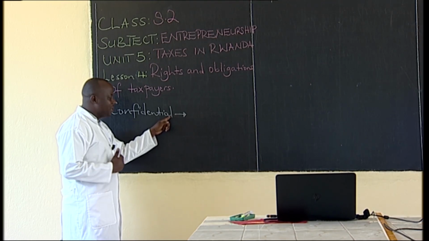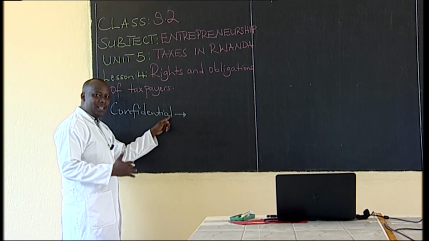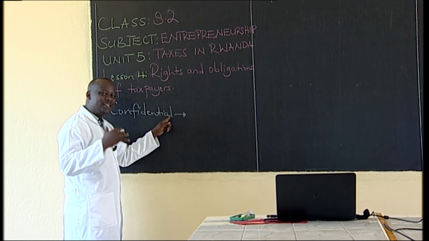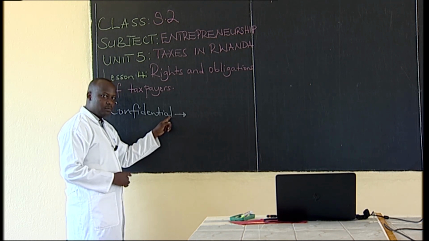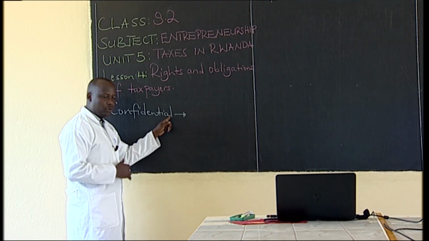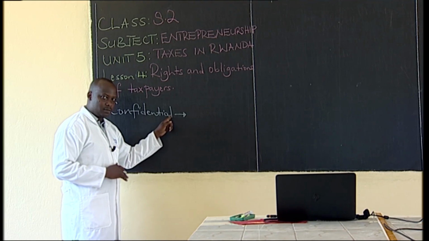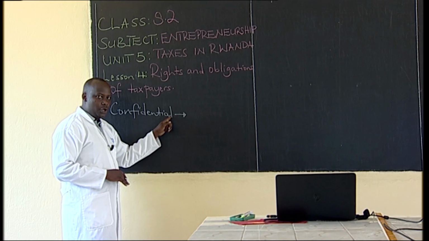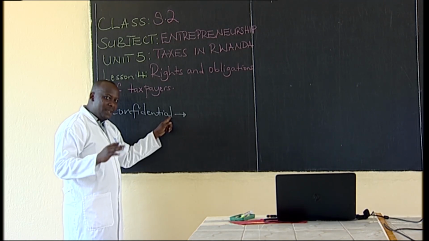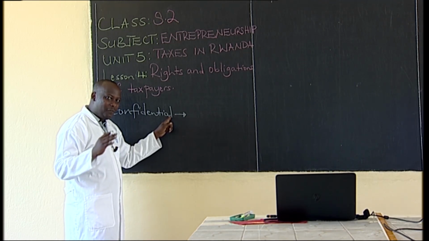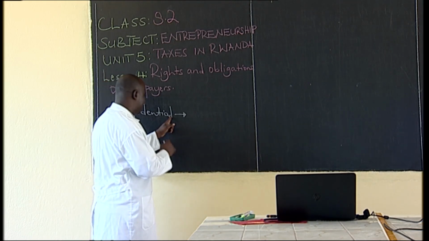Now, what does it mean? Confidential is keeping the taxpayer's information secretly. That is the meaning of the word confidential. Now, in this context of taxes, confidential means keeping the taxpayer's information secretly.